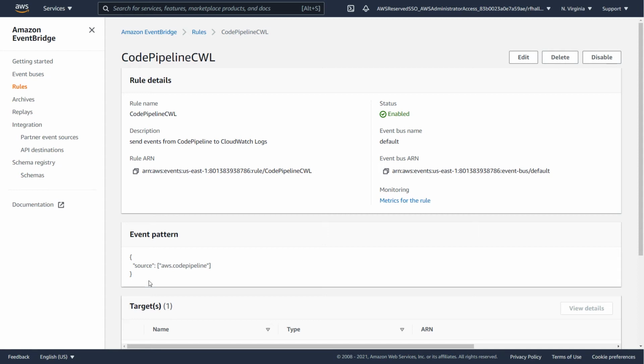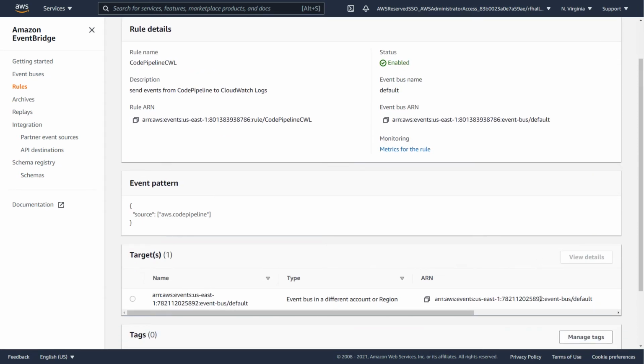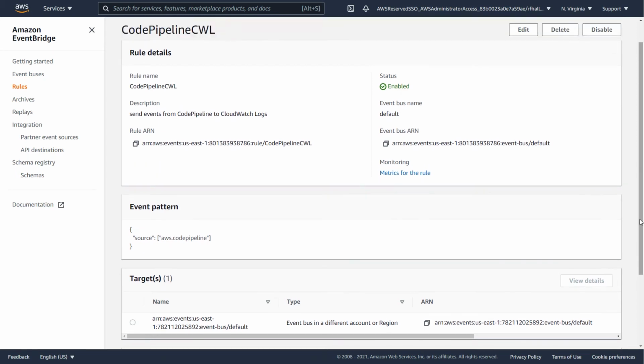So we have 3 different types of events, including CloudTrail as a 4th, all writing to the same event bus in the different account. What's nice about the simplicity of this rule is that as we add different pipelines and as we scale out, all of those events will still match and they'll still be sent to the target destination. So there's no additional changes we need to make as we add additional pipelines or additional applications.